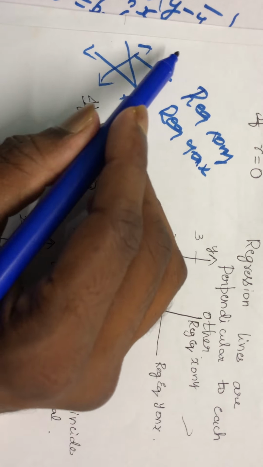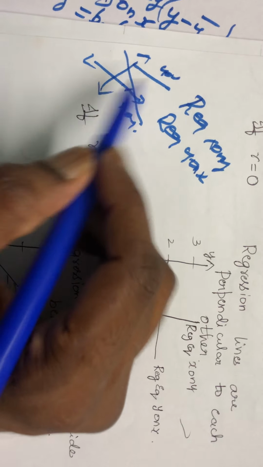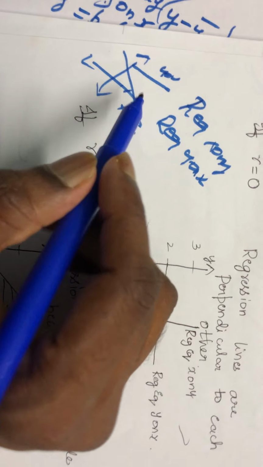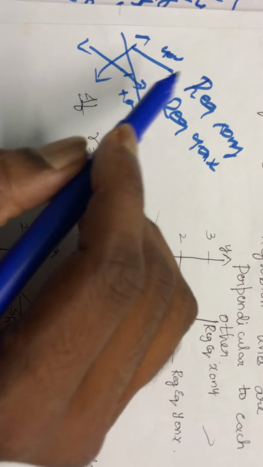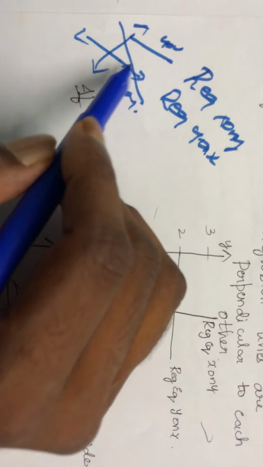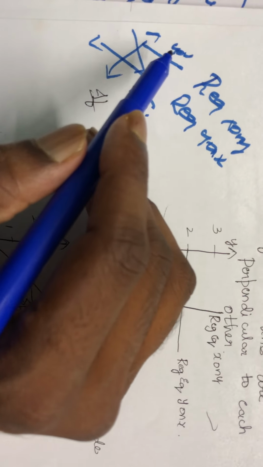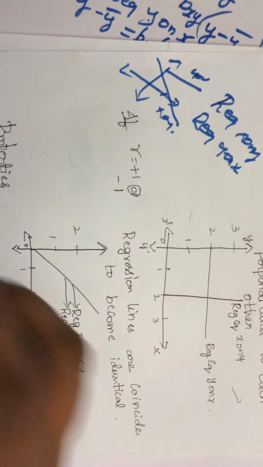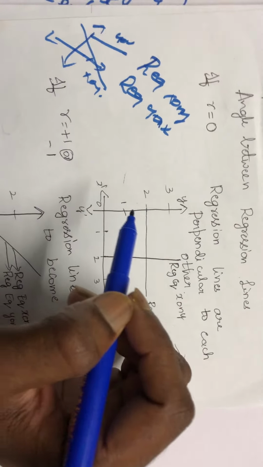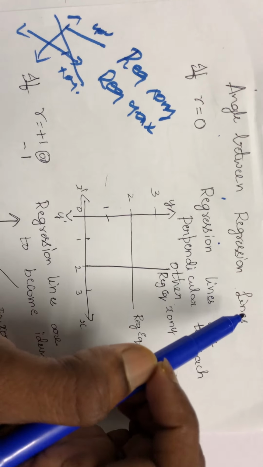They may be expressed in different ways, but there are certain situations where they both will intersect or they both will meet each other. So when they will meet each other or when they both will become identical will be studied here. That is the angle between regression lines.